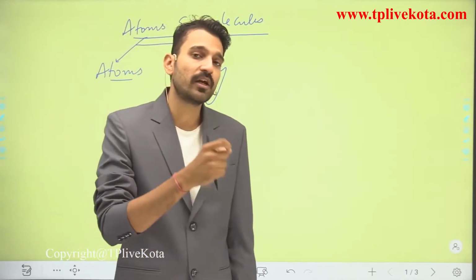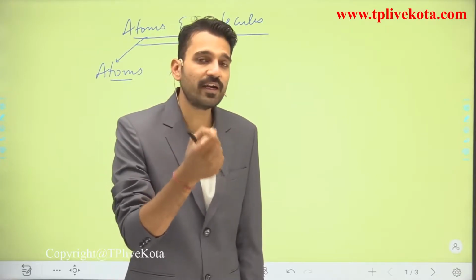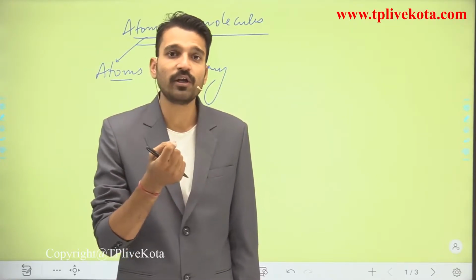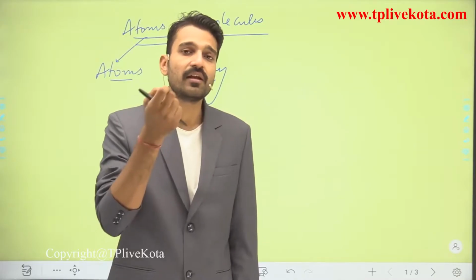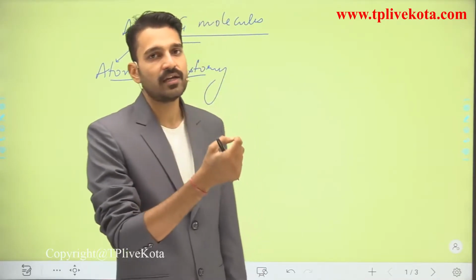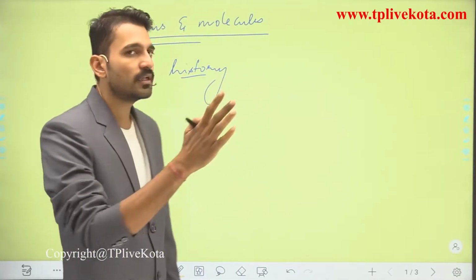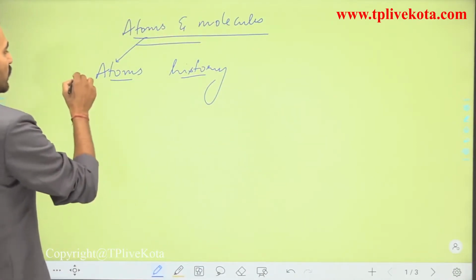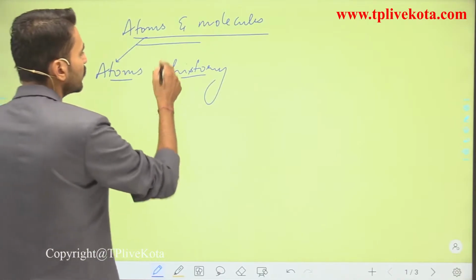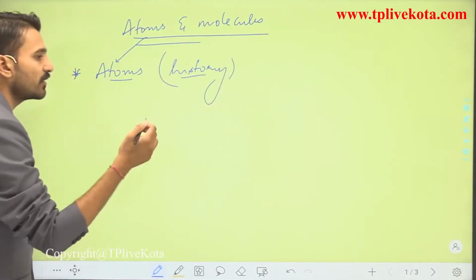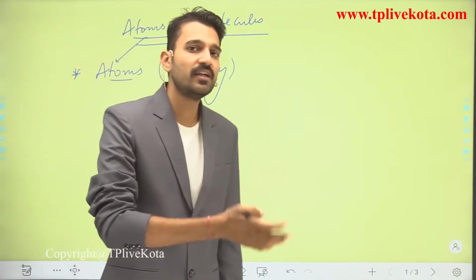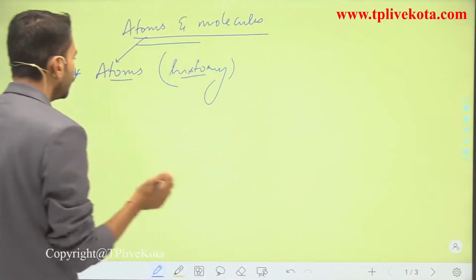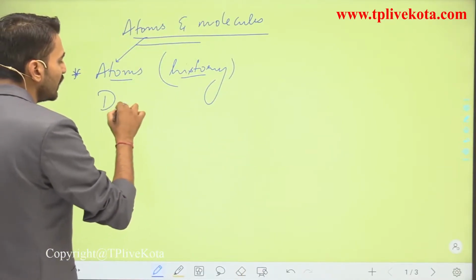In that chapter we are going to see what the fundamental particles of the atom are, what their discoveries are, and how they are arranged in an atom. So we will leave that discovery to the structure of atom, chapter number 4. Here we are going to see about atoms and their history, that is, the theories proposed by various scientists and philosophers. In it we are also going to see Dalton's atomic theory.